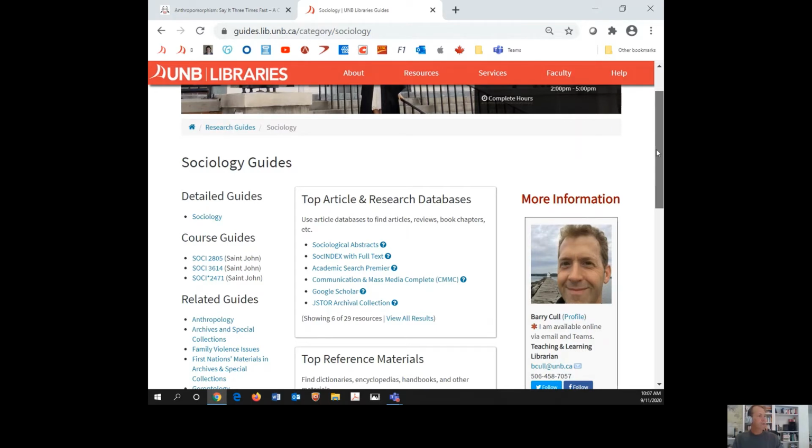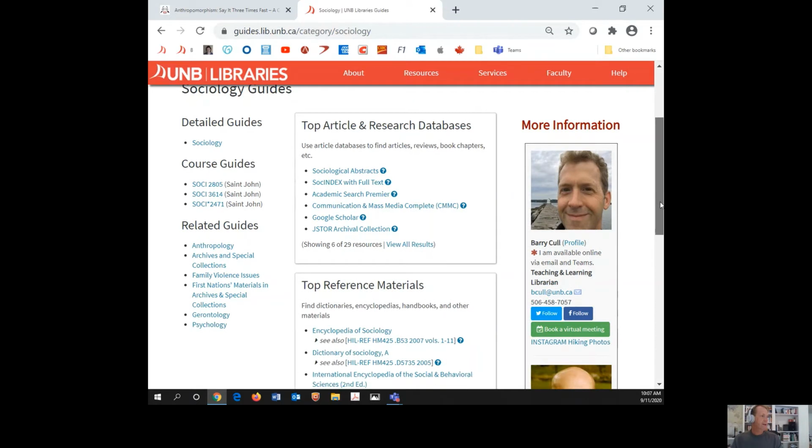There are 4 general things you see on this sociology guide, and all the guides for all the subjects. The first page looks similar to this one. You can see how to contact me there on the right. Towards the bottom, you see what I like to call Wikipedia alternatives. Things like the Encyclopedia of Sociology are not articles that for the most part you're going to be citing, even though they're academic encyclopedia articles. They're very introductory, so they're for your own use.